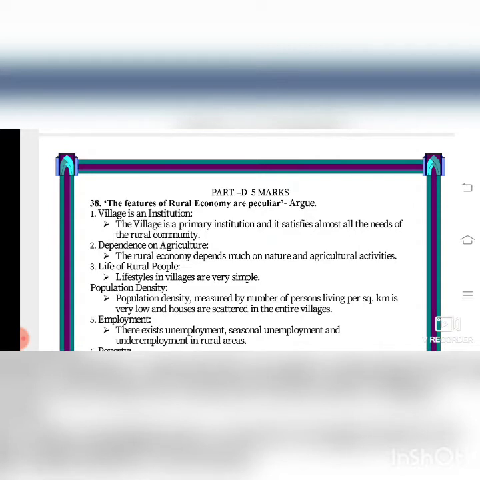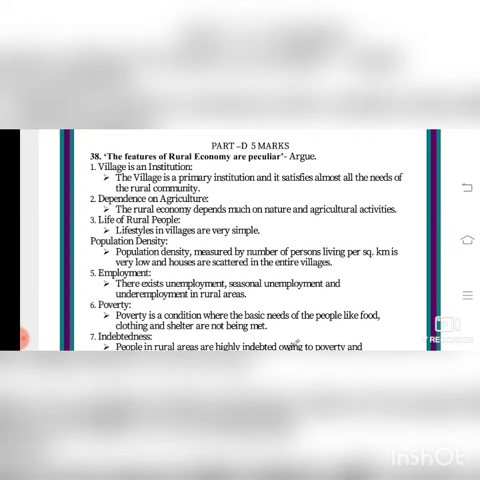Population density. Population density measured by number of persons living per square kilometer is very low and houses are scattered in the entire villages. So they have spaces between each house. Employment. There exists unemployment, seasonal unemployment and underemployment in rural areas. Seasonal unemployment means when there is no rain, there is no agriculture. Underemployment means people don't have proper jobs.